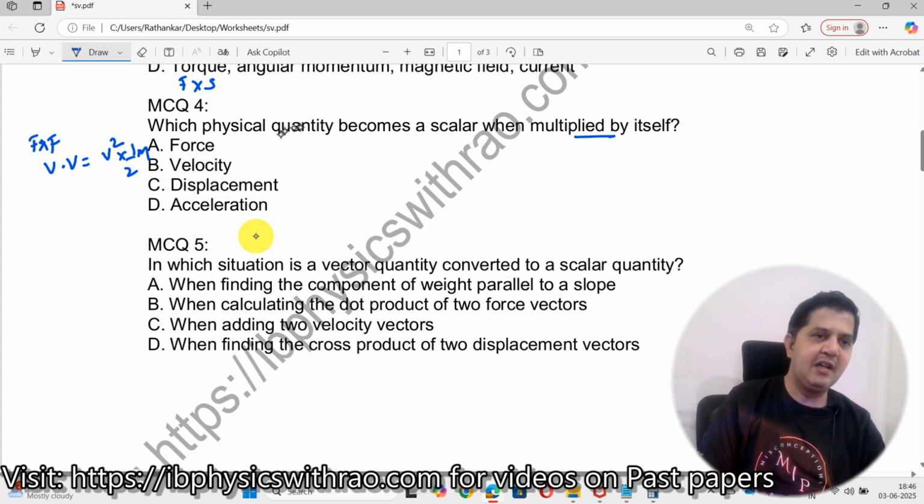When does this happen? Which physical quantity becomes a scalar when multiplied by itself? You are going to multiply these two together, and thus it becomes a scalar. So B becomes the right answer over here. Whereas here F into F, S into S, A into A has no meaning over here. So this is the only thing which is actually meaningful, which turns into a scalar when two vectors are multiplied by itself.